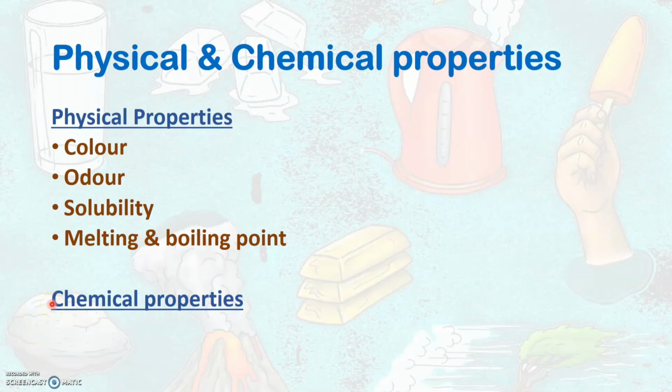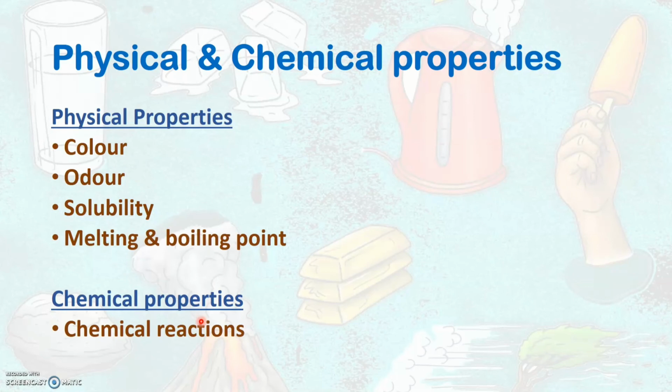Chemical properties will also help us to distinguish one kind of matter from another. Chemical properties like chemical reactions, wherein different substances will react in a different way with various chemicals. So, physical properties and chemical properties will help us to distinguish one kind of matter from another.